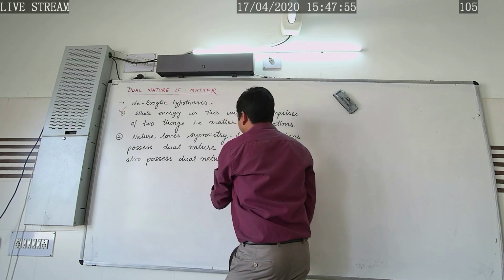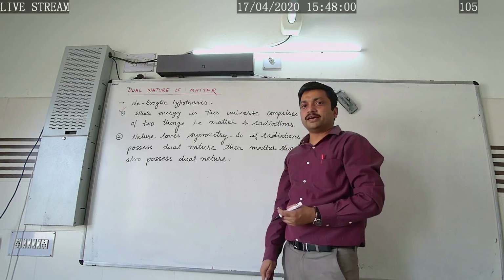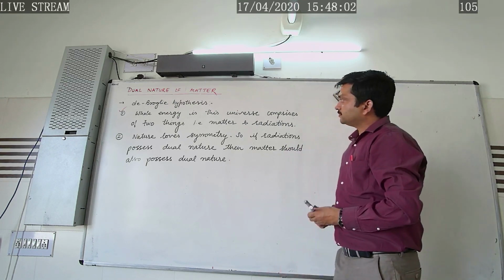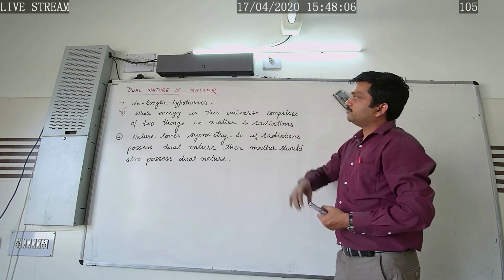That is, sometimes it should behave like a particle, sometimes it should behave like a wave. So in this way we can explain the de Broglie hypothesis.